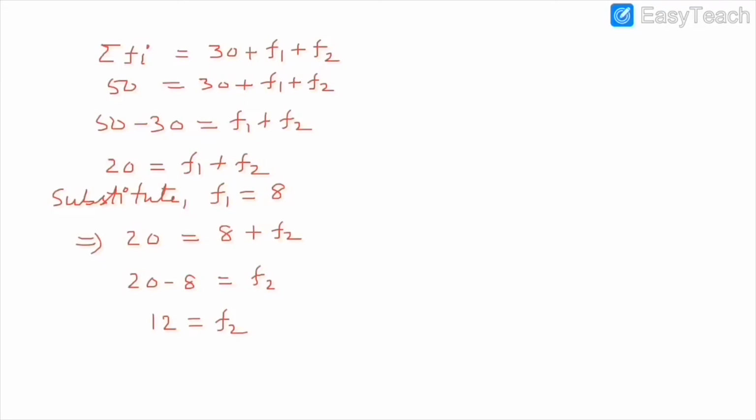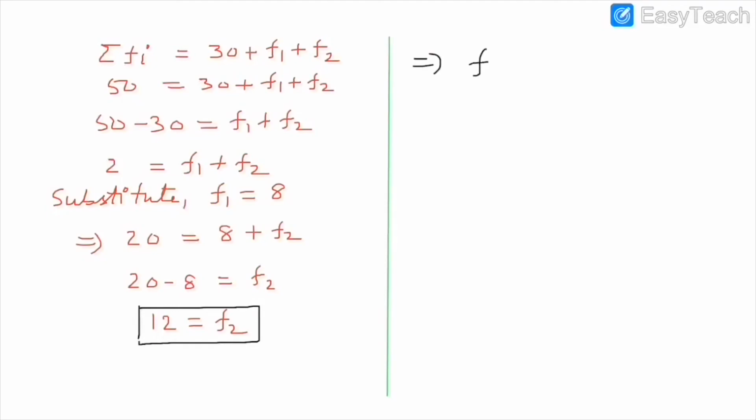It means F2 equals 12. Here we completed the second part of the question and we got both values F1 and F2. So finally write the answer: F1 equals 8 and F2 equals 12.